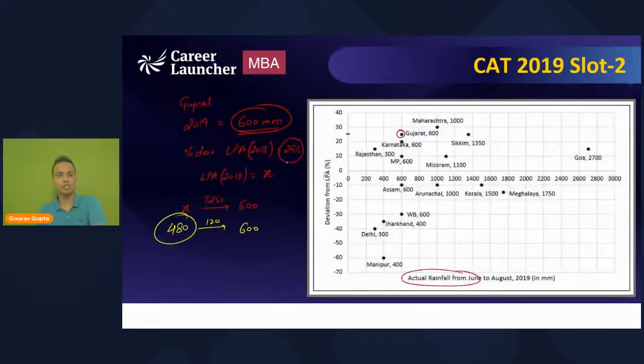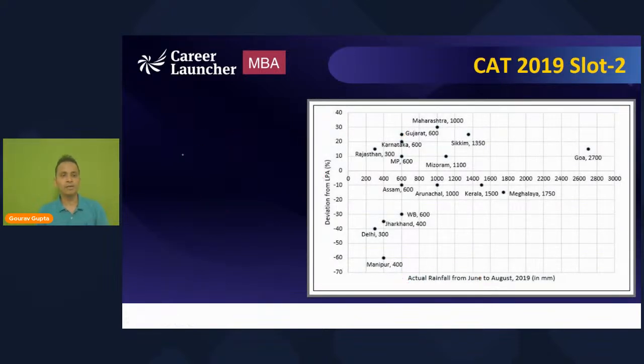So if for Gujarat 2019 rainfall is 600 and the percentage deviation is 25 percentage, I can say that this value 600 is 25 percentage more than the LPA of 2018. So X when increased by 25% will get 600, so the value of X will come out to be 480.